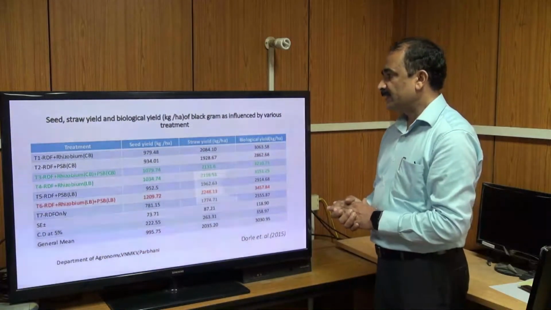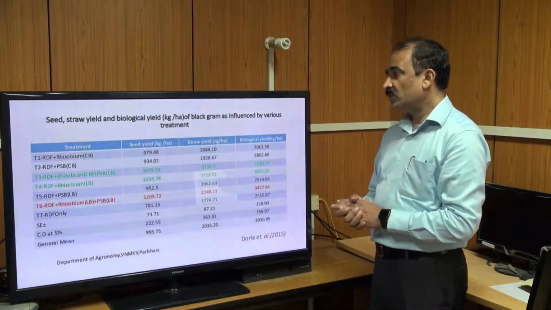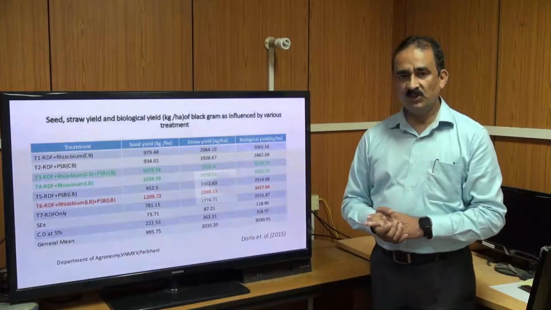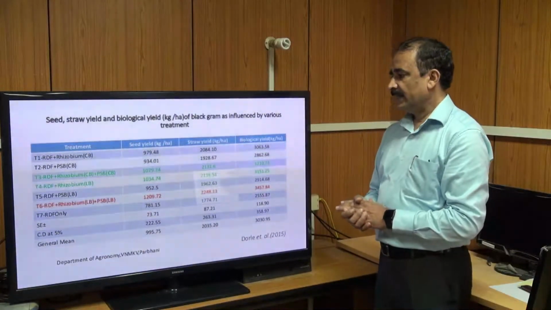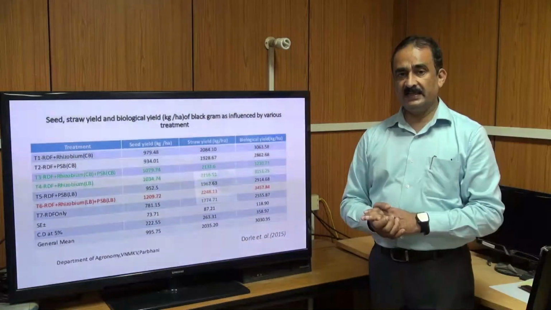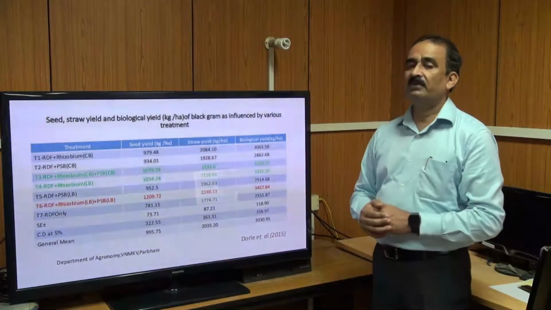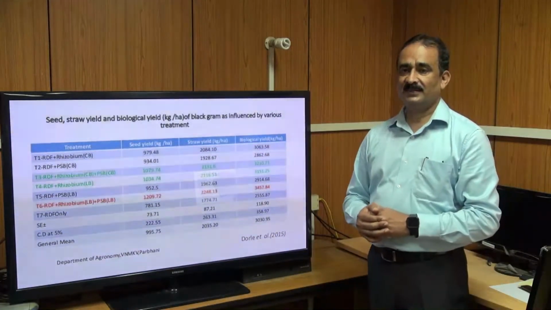So seed yield and straw yield both increase by the use of microbial inoculants along with the recommended dose of fertilizer. And you can say it is an example of integrated nutrient management.